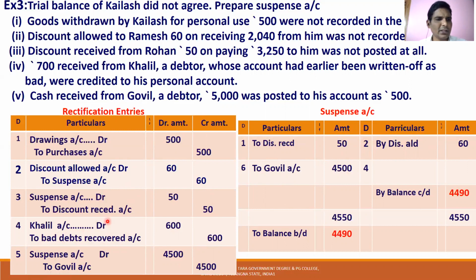So in these five entries, in two entries there is no suspense account: the first entry and the fourth entry. So the suspense account is credited only once, that is the 60 credit. There are two debits: 4,500 and 50. So 4,550 minus 60 gives a balance of 4,490. This is balance carried down, and this is balance brought down. This is the preparation of the suspense account.